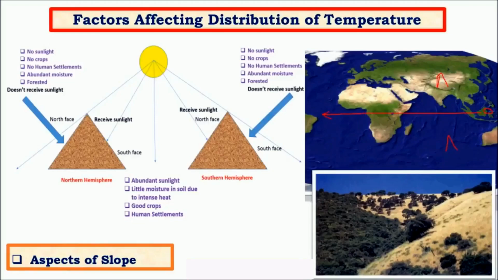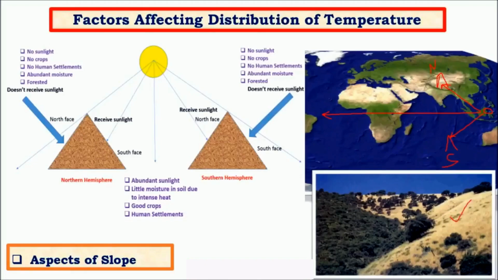This is the apparent path of the sun, and we see that the sun's rays hit the southern face of the mountain in the northern hemisphere and the northern face of the mountain in the southern hemisphere, and the northern face in the northern hemisphere and the southern face in the southern hemisphere are under perpetual shadow of the mountain. As a result, they receive comparatively little sunlight. For example, these regions.